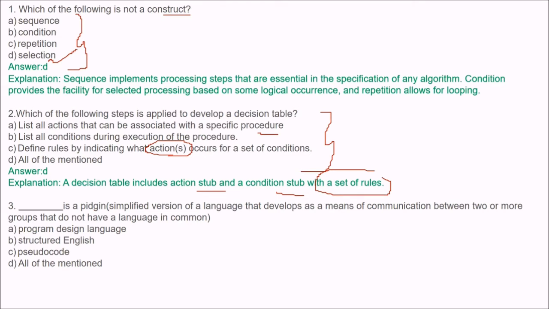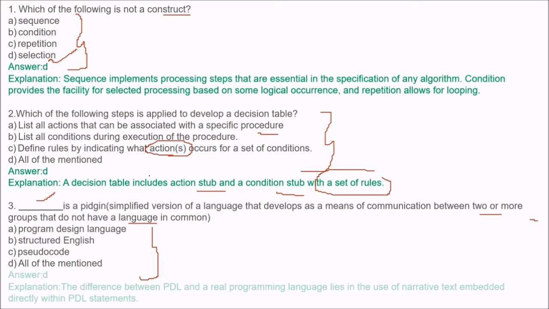Dash is a pidgin, that is, a simplified version of a language that develops as a means of communication between two or more groups that do not have a language in common. So this is a pidgin. Can you find the answer? The answer is D, all of the mentioned, because whether you talk about program design language, structured design, or pseudocode. The difference between this PDL and a real programming language lies in the use of narrative text embedded directly within the PDL, that is the program design language.